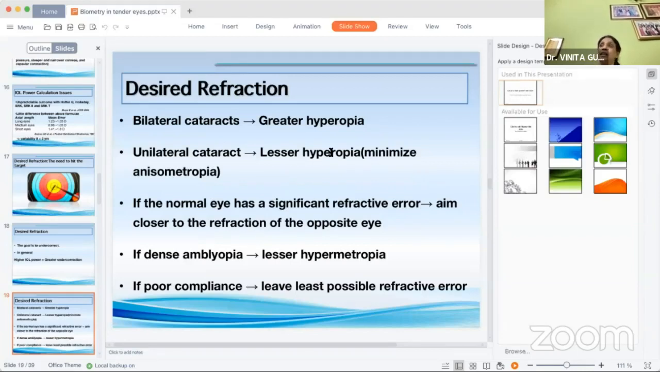With a bilateral cataract, the greater is the hyperopia I would aim at. But if it is a unilateral cataract, lesser would be the hyperopia I would aim at, because I do not want to induce anisometropia and cause anisometropic amblyopia. If the normal eye has a significant refractive error, then I will aim to choose closer to the refraction of the opposite eye. But if there is a dense amblyopia, I will aim for a lesser hypermetropia. If there is poor compliance regarding follow-up and use of spectacles and post-operative corrections, then again, I would like to leave the child with the least possible refractive error.